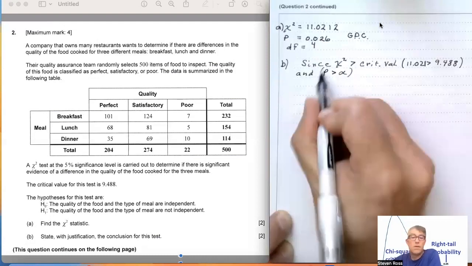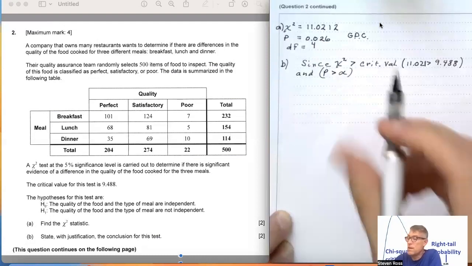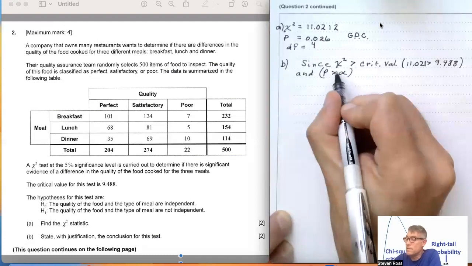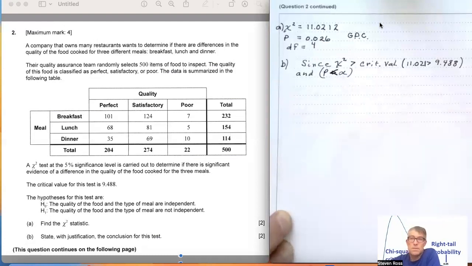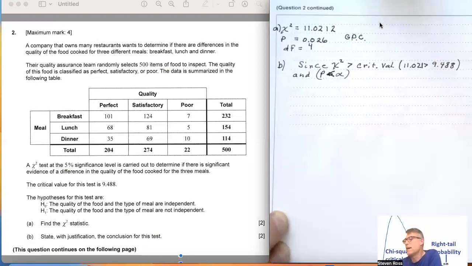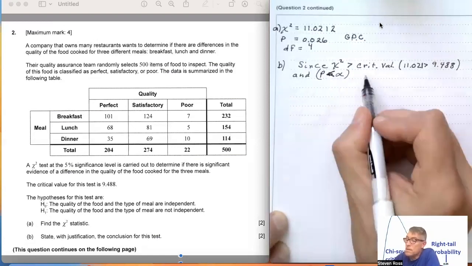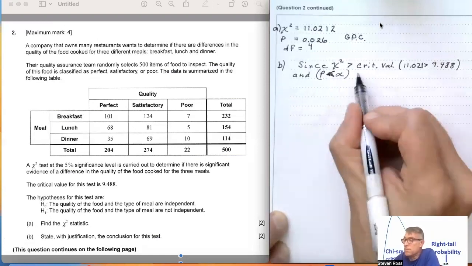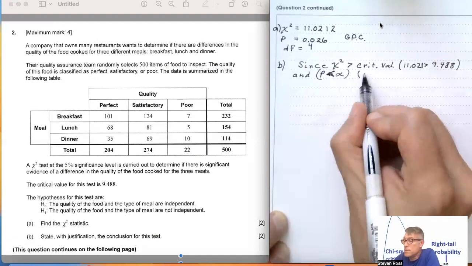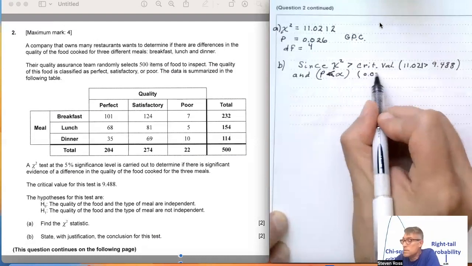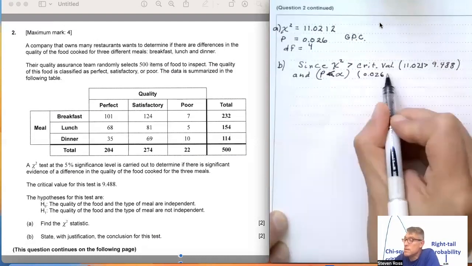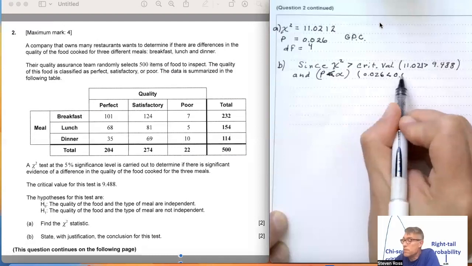I'm going to cover all bases, and I said that wrong. My p-value is less than alpha. And since the p-value is a lower percent probability at this particular chi-square value, and p is less than alpha, let me put the actual values: 0.026 is less than 0.05.